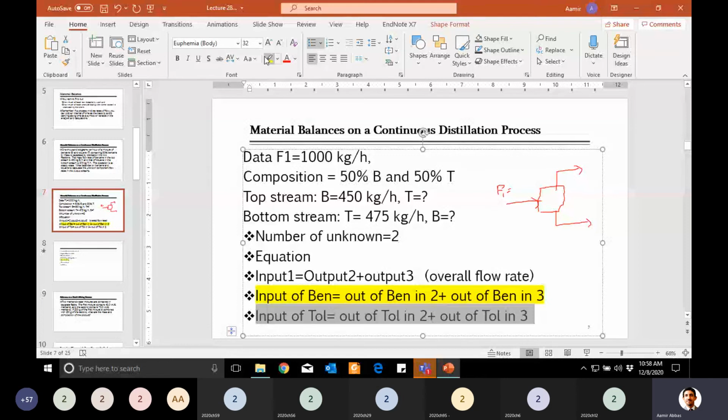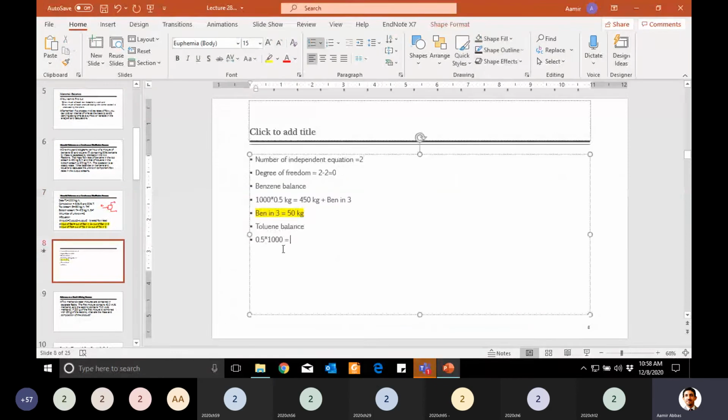So now it is toluene in stream 2 plus toluene in stream 3. So here toluene in 2, I don't know, plus toluene in stream 3, that was given as 475. So when you solve this, toluene in stream 2, which we are looking for, is equal to 25. You will write units here, kg. Guys, up to here you have solved the equation.